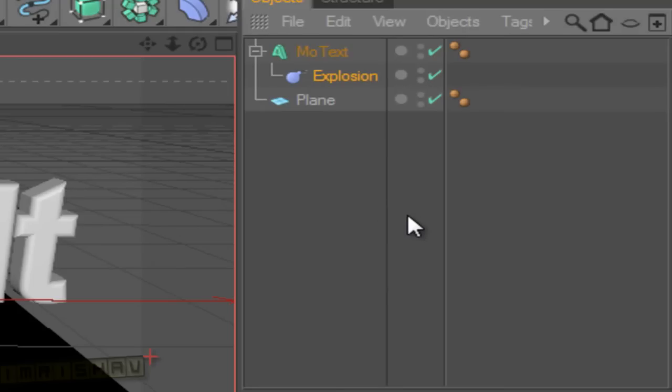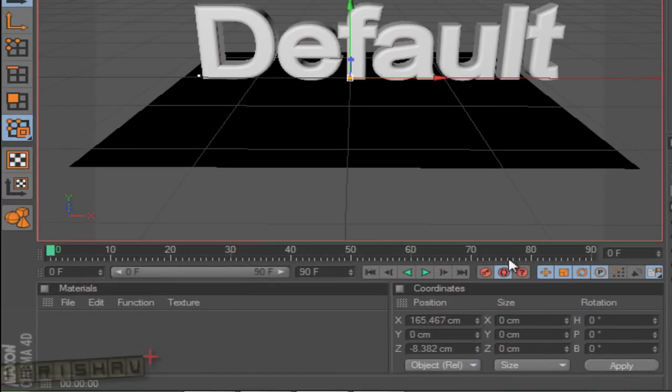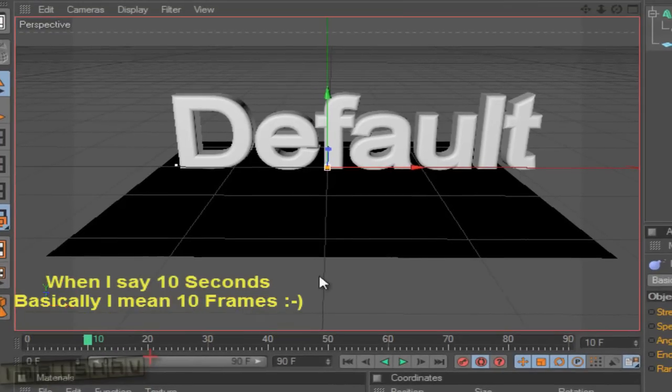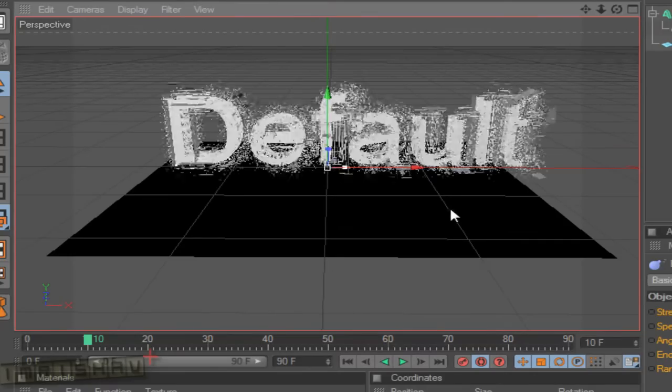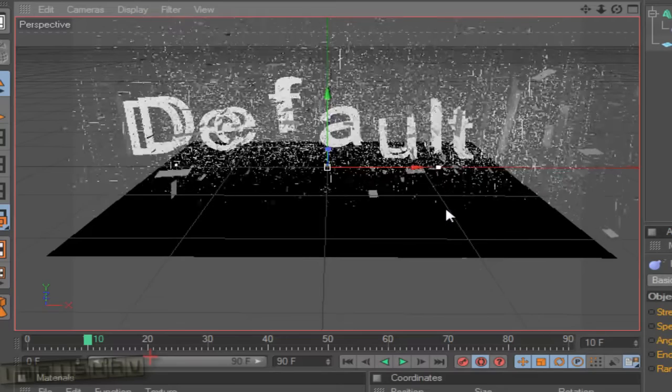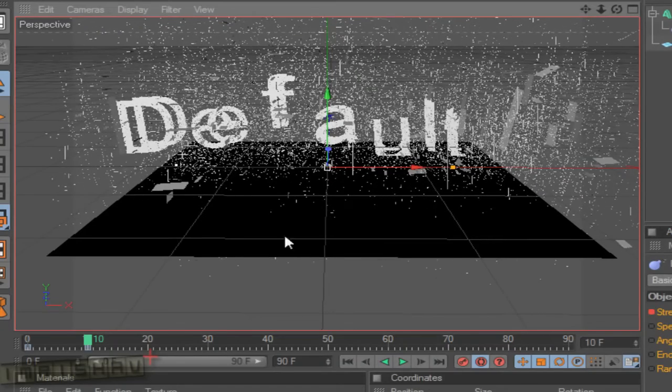Now we're going to select the timeline where the explosion will work. So this is the timeline here. Now we'll start the explosion. First of all, we're going to go to 10 seconds and click this yellow cube and drag it. So the animation starts.